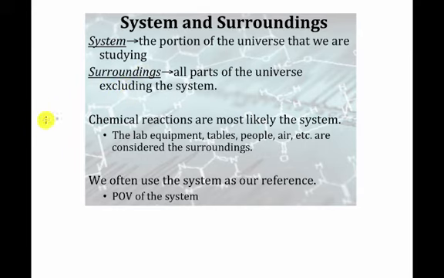So for us in chemistry, our chemical reactions, things like water being produced by hydrogen and oxygen, would be an example of a chemical system that we would be looking at.